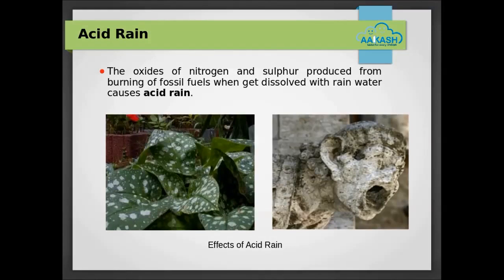Acid rain. Emission of sulfur dioxide and nitrogen oxide gases produced from burning of fossil fuels combine with rain and make it acidic. Acid rain has harmful effects on living and non living things. It even changes the chemical nature of soil.